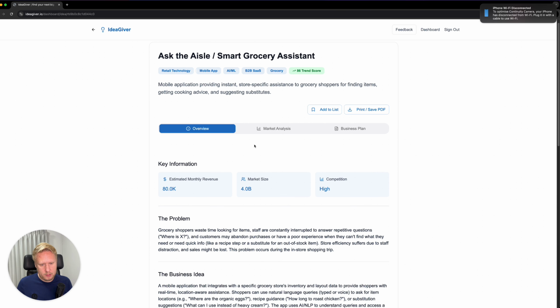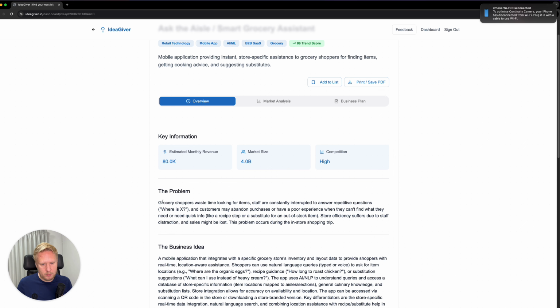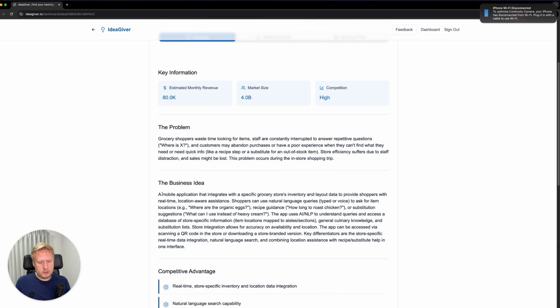Okay, and then let's see the problem. Grocery shoppers waste time looking for items. Staff are constantly interrupted to answer repetitive questions. Where is X? And so on. But actually that's quite smart, because when I think about it, when I've been to a big grocery store, I spend a lot of time looking for an item, or finding someone to ask where this item is. So let's see then the idea.